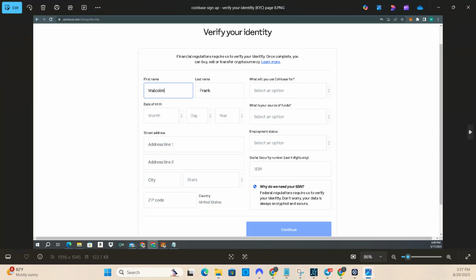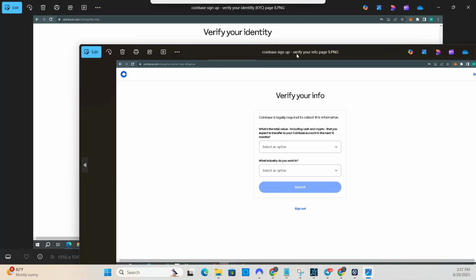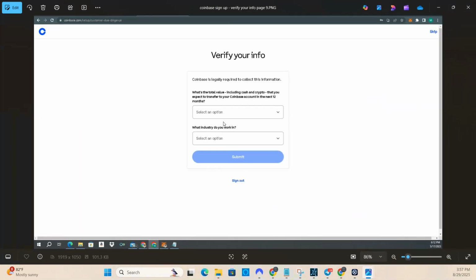After you do that, they'll bring you to this screen here. So basically, they'll just ask you what's the total value, including cash and crypto, that you expect to transfer in your Coinbase account within the next 12 months. So just be truthful. Let them know what you think you're going to be doing, how much money you're going to be putting into this Coinbase account within the next year, and then what industry you work in.